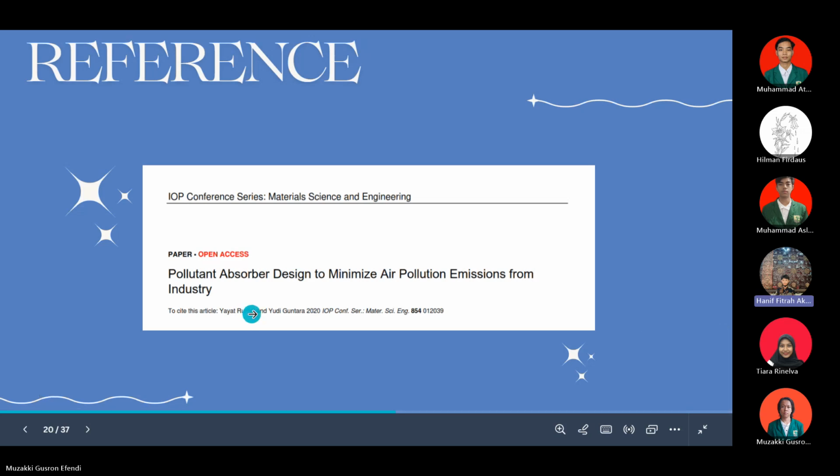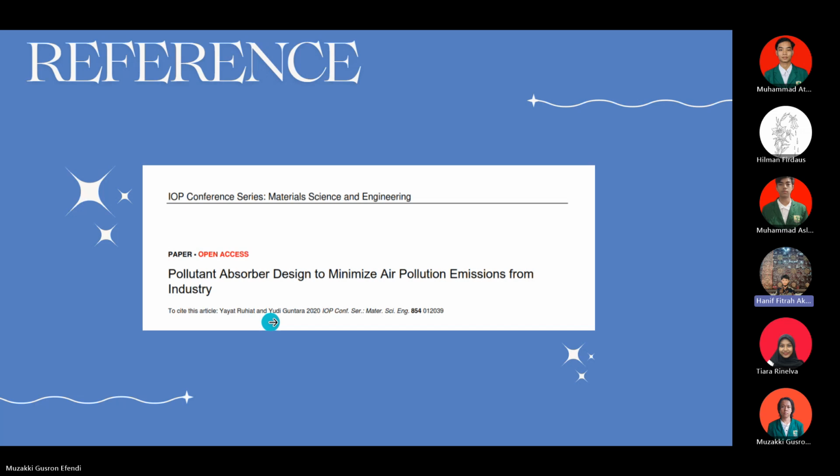As you can see in the slide, the title is Pollutant Absorber Designed to Minimize Air Pollution from Industry. This is by Indonesian people. Then, could you please repeat what you are still confused about?